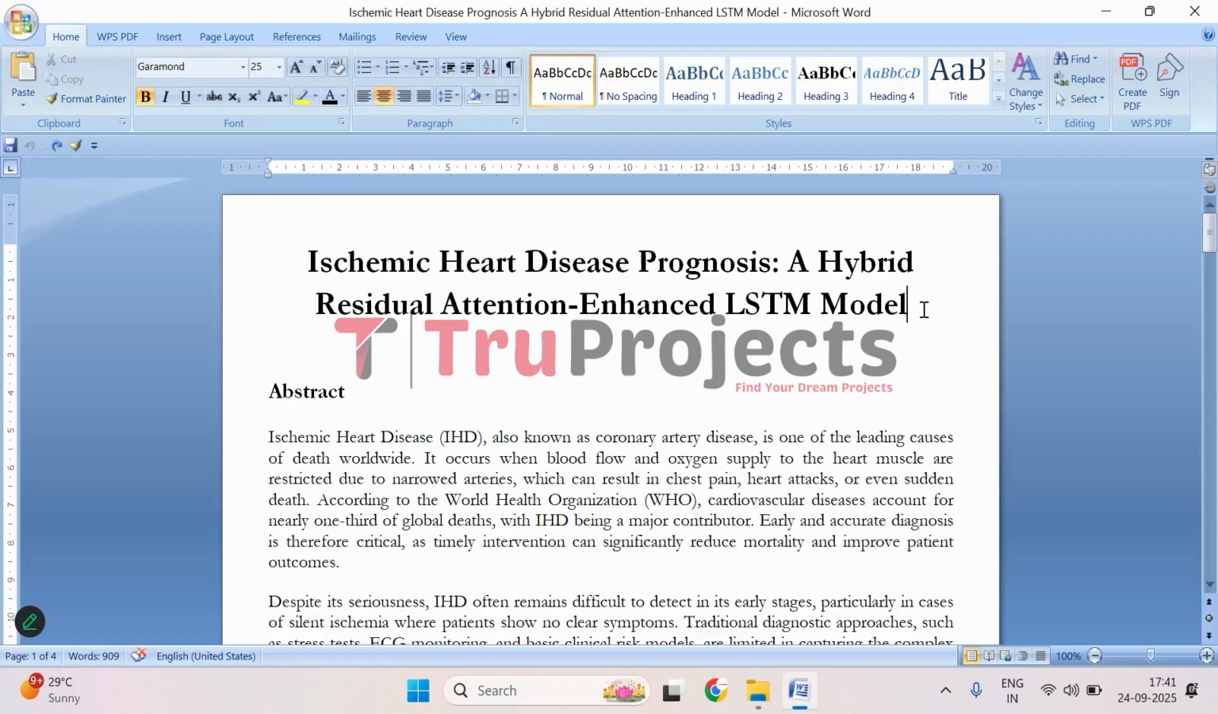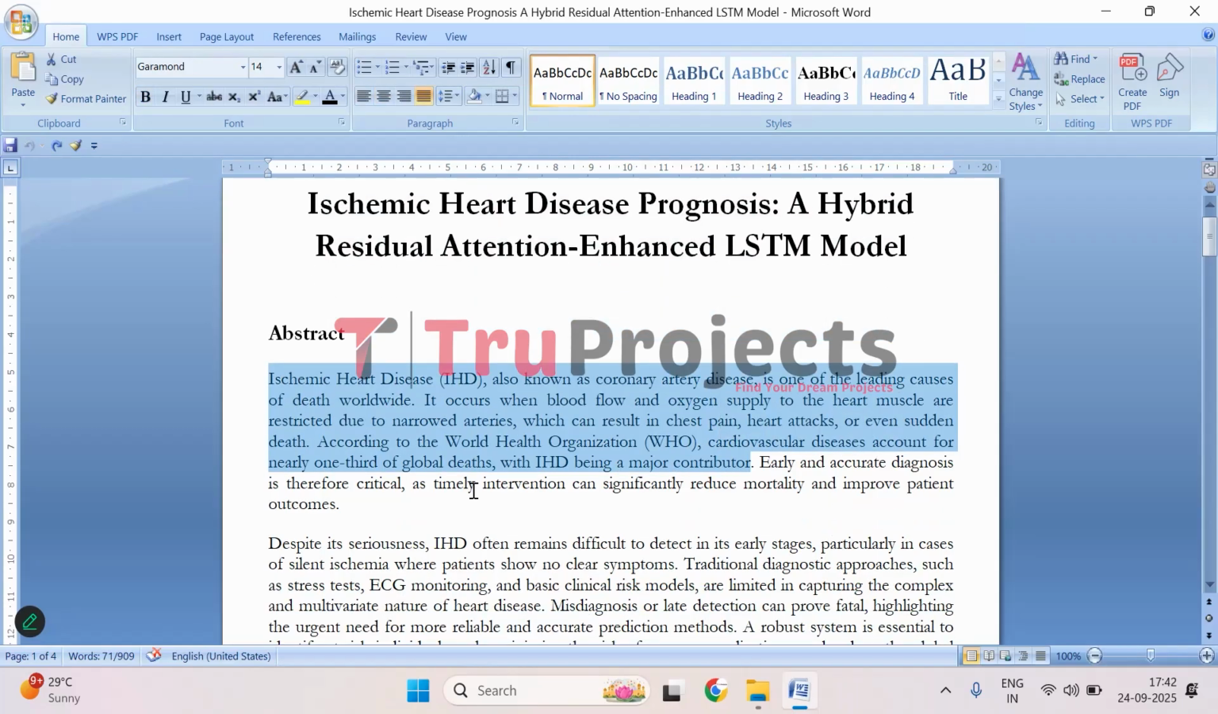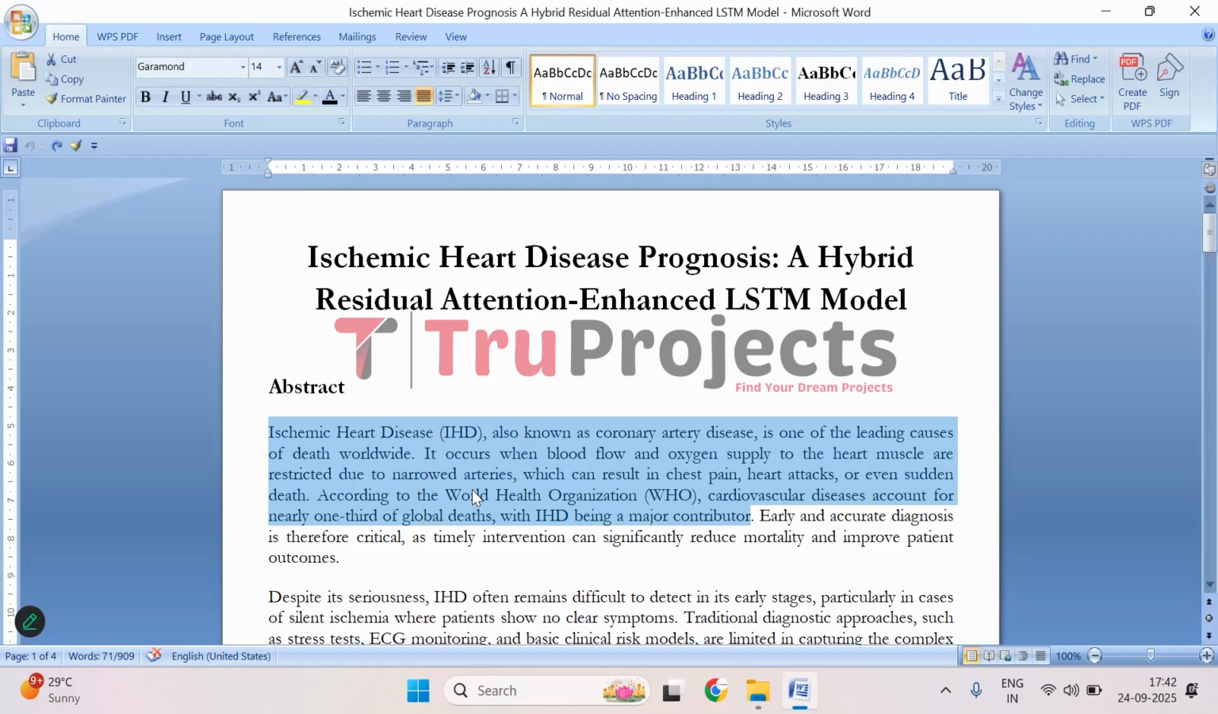Two projects. In this video, we are going to explain the project Ischemia Heart Disease Prognosis, a hybrid residual attention enhanced LSTM model. So before getting into the execution, first let us understand what this project is about.